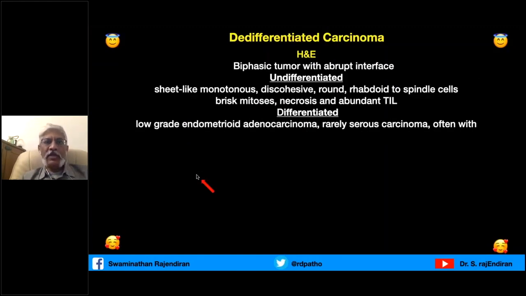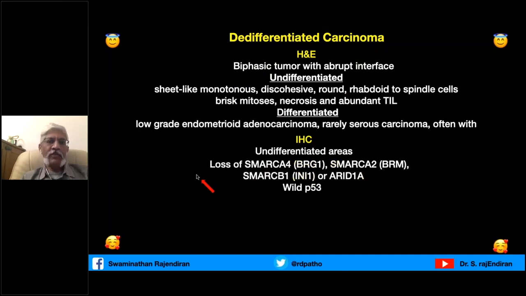So this is a de-differentiated carcinoma, and immunohistochemically the undifferentiated area shows loss of SMARCA4 or SMARCA2 or SMARCB1, and it shows wild type P53 and ARID1A mutational changes.